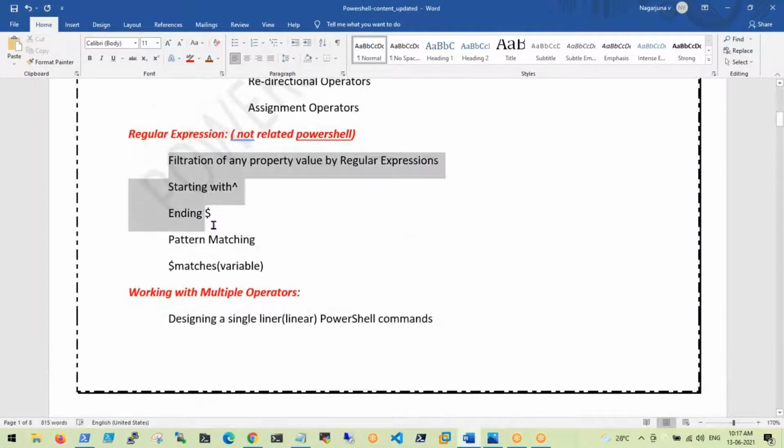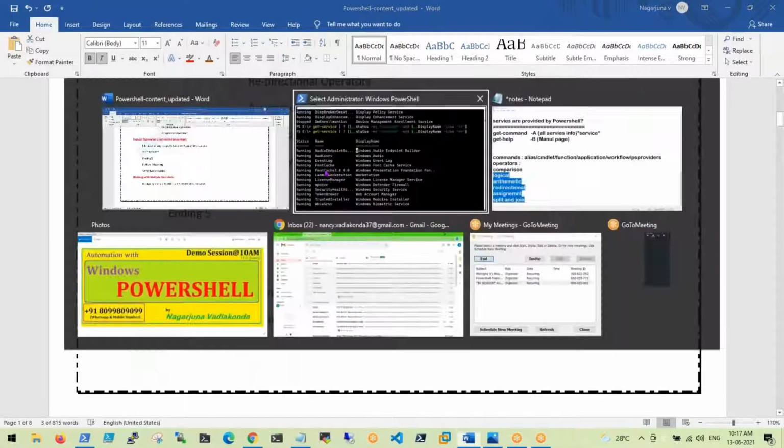And regular expressions, guys, this is a most important one. This is not only related to PowerShell, guys, it is related to so many scripting languages. Even Linux is the same. So how do we use the different patterns?